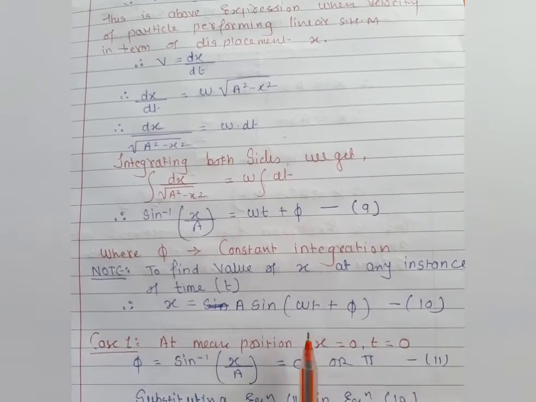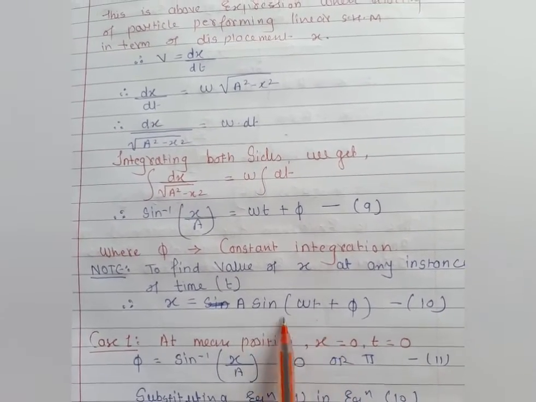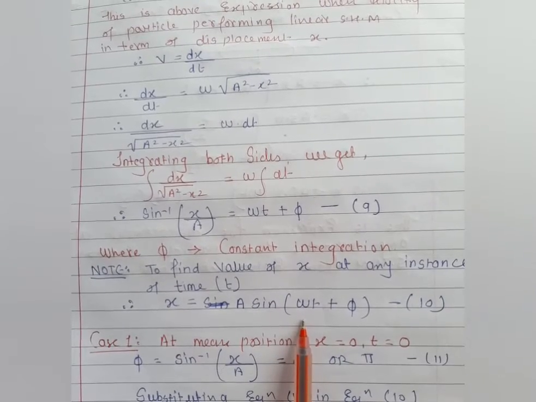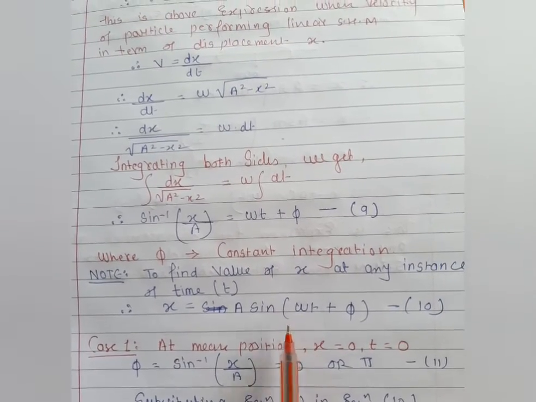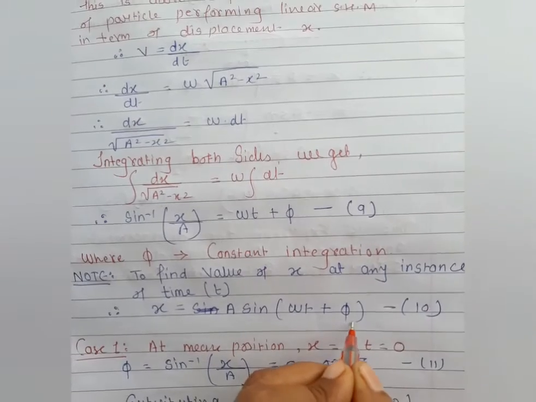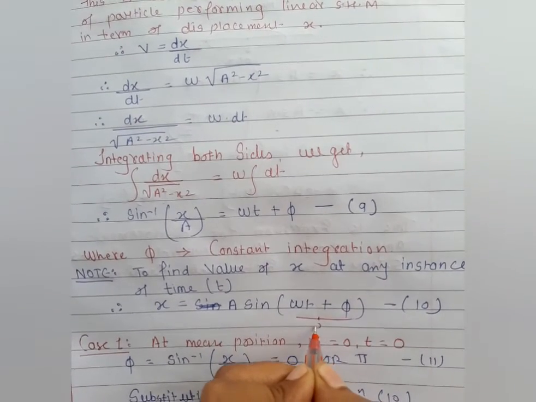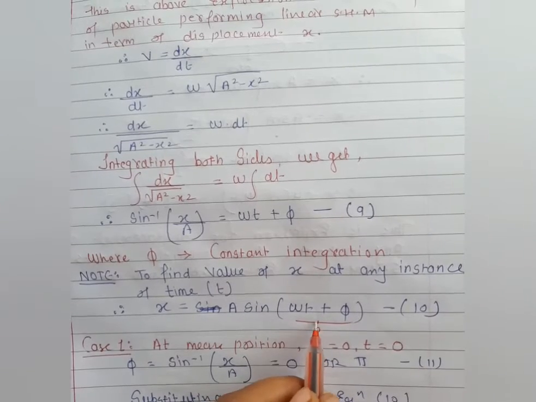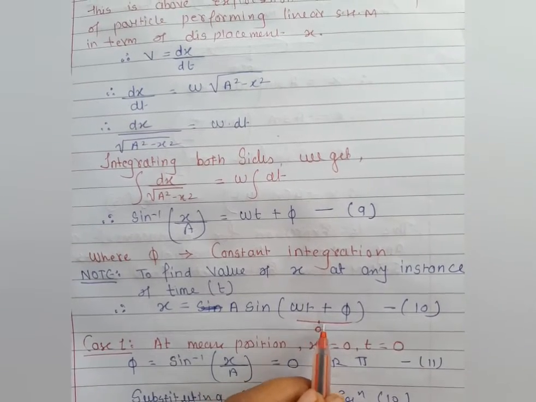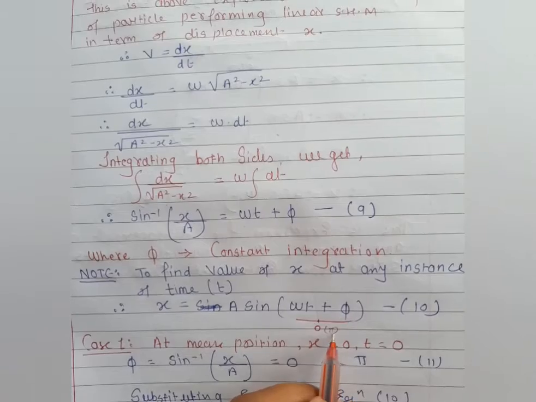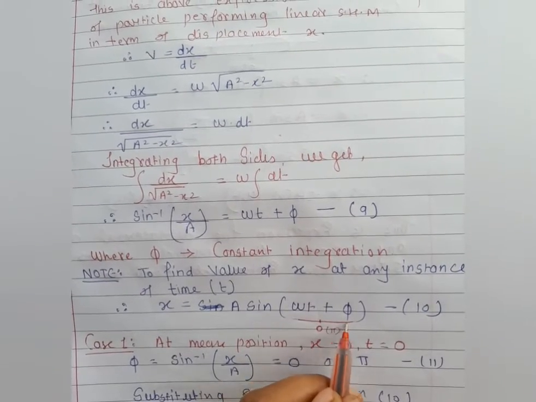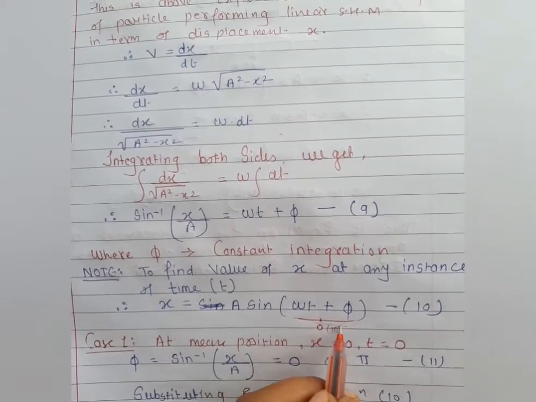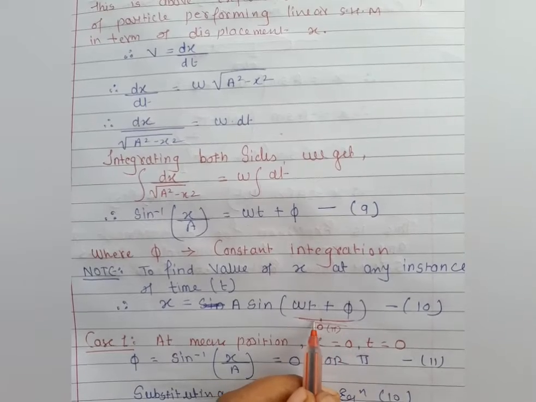It means when the particle oscillates in to and fro motion, at the mean position, the value of phi is 0, and for the other case we can consider pi. In the linear condition the angle should be 90 degrees when the particle is in rest condition.